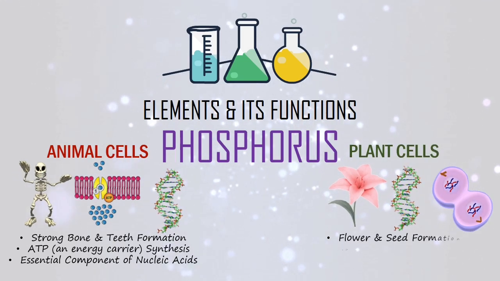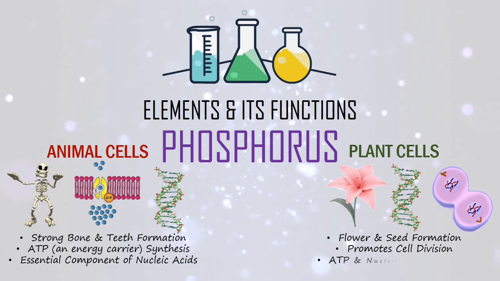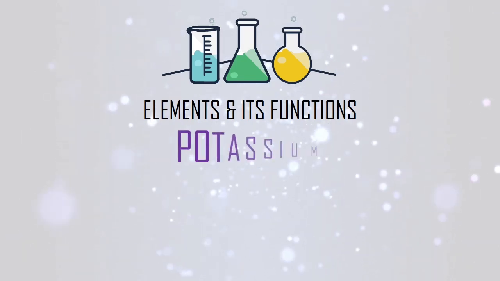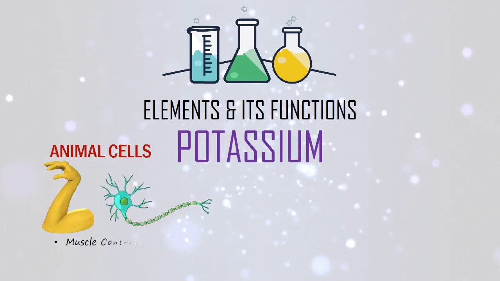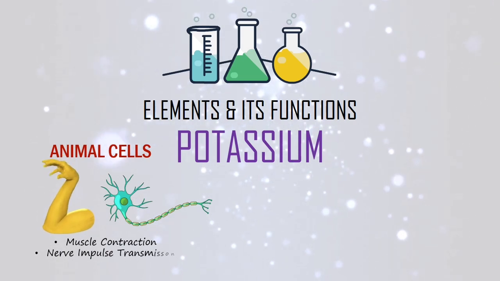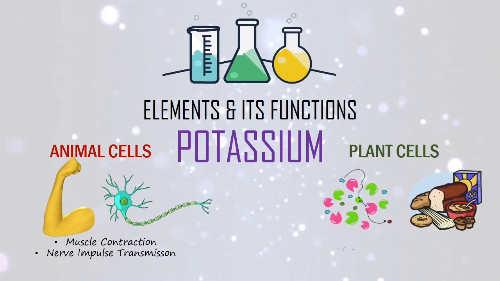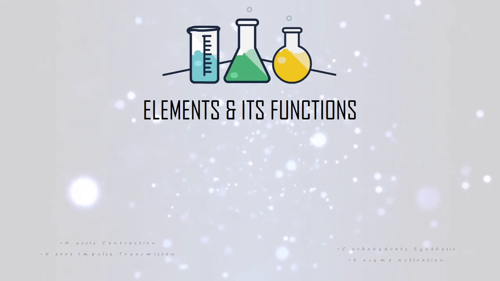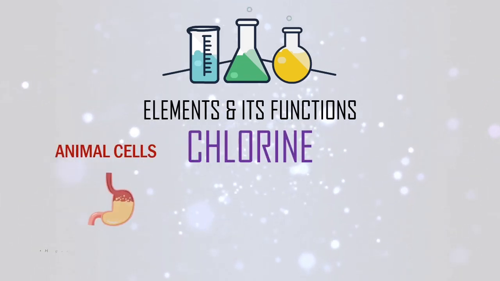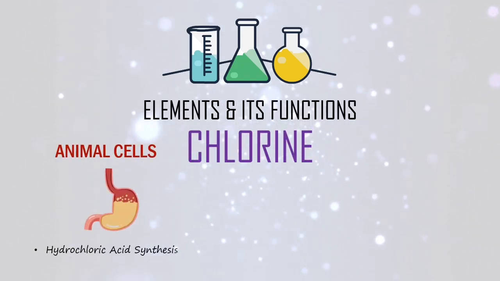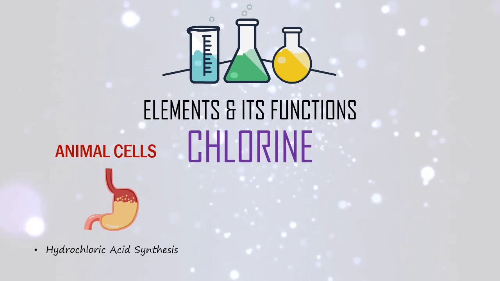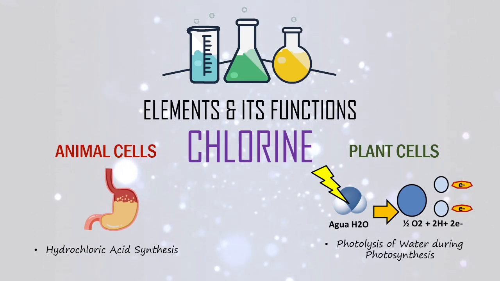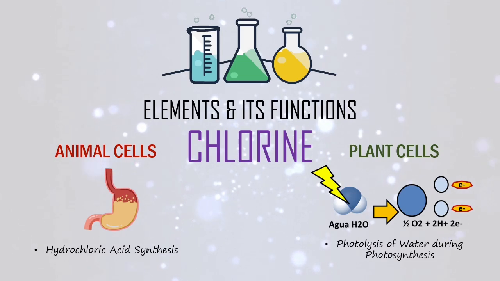In plant cells, phosphorus induces flower and seed formation, promotes cell division, and is also involved in the synthesis of ATP and nucleic acid. Potassium in animal cells is needed for muscle contraction and, like sodium, for nerve impulse transmission, while in plant cells, it helps in carbohydrate synthesis and enzyme activation. Lastly, chlorine in animal cells is involved in the synthesis of hydrochloric acid in our stomach for digestion and destroying pathogens, but in plant cells, it is involved in photolysis of water during the light reaction of photosynthesis.